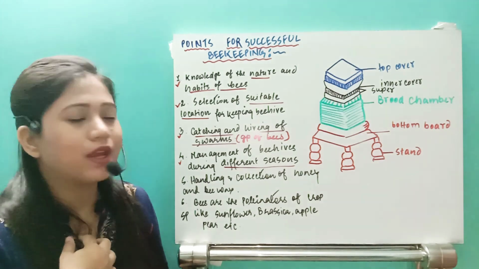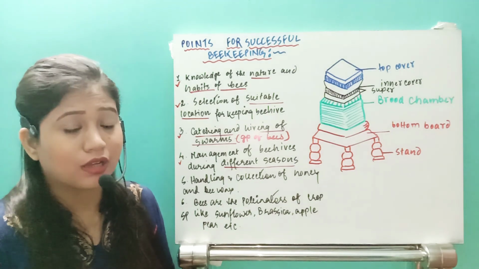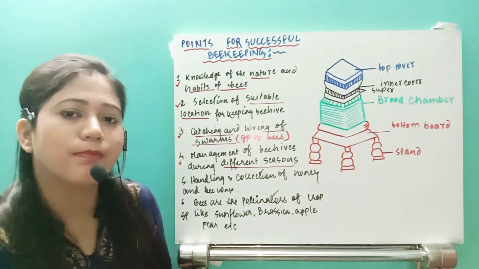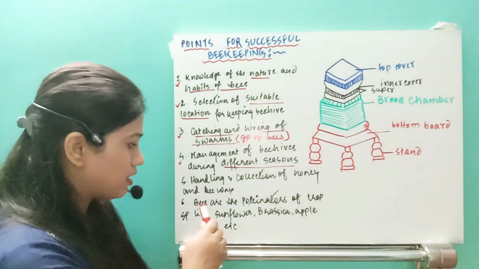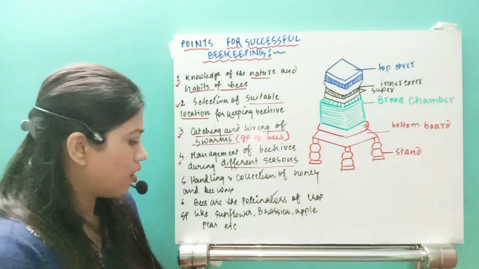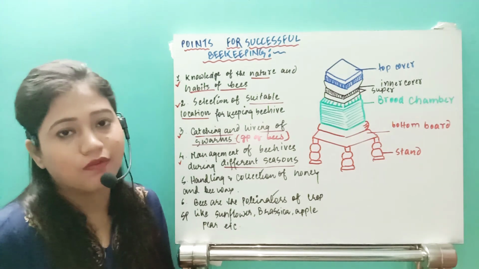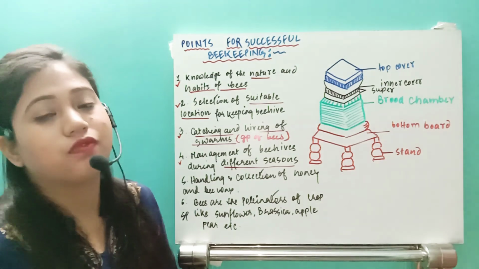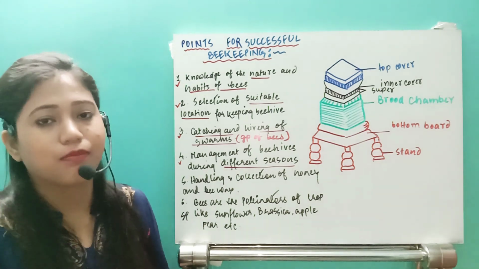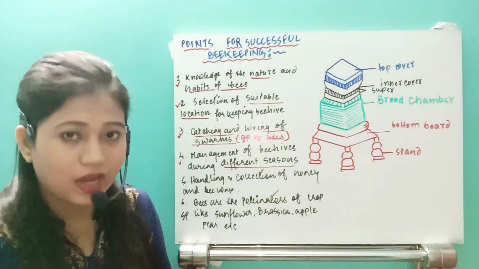Without our benefit, we are not going to go for apiculture or honeybee rearing, isn't that so? So we need to have our benefit. What is the benefit? That is bee wax and honey. So we need to have the proper idea of the collection of honey and bee wax. These things we need to keep in our mind before going for any type of culturing, rearing, or breeding of the honeybees, right?